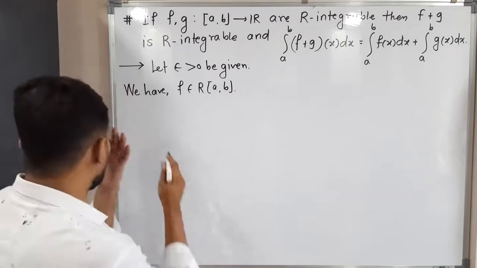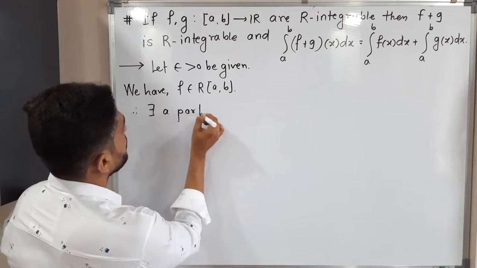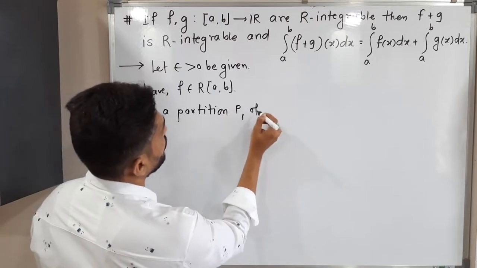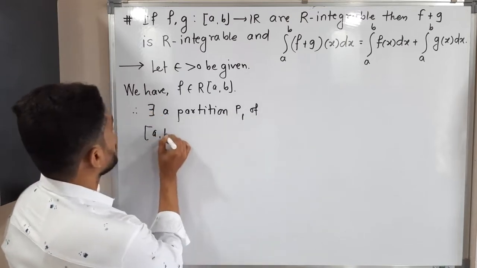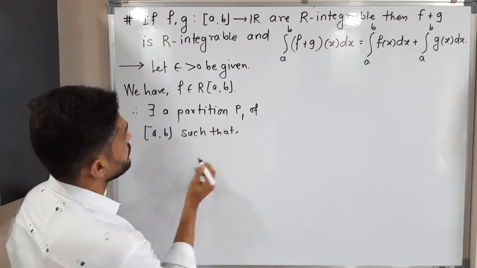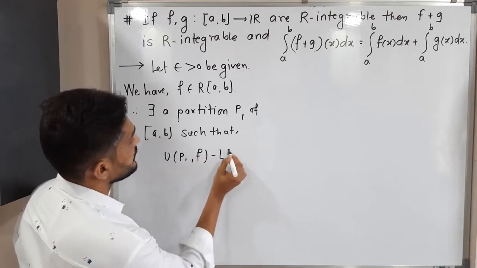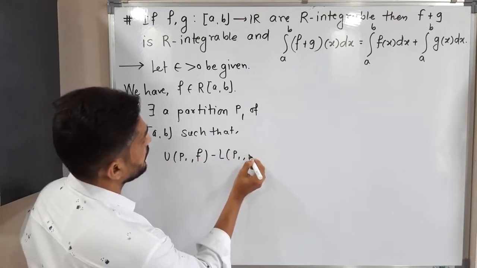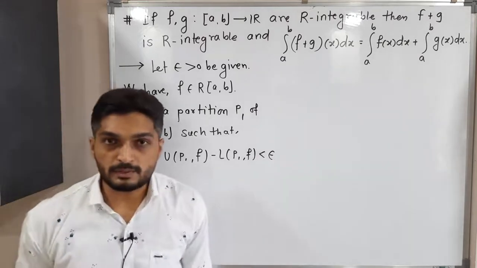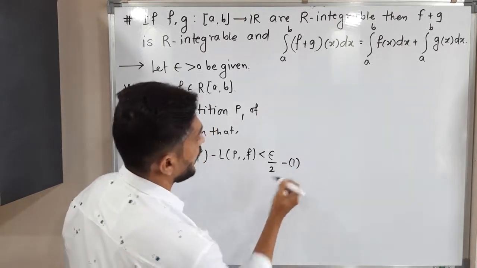Therefore, there exists a partition P1 of closed interval ab such that, by the epsilon definition, U(P1,f) minus L(P1,f) is less than epsilon. I am going to do an adjustment: instead of epsilon, I will write epsilon by 2. Okay, so this is 1.